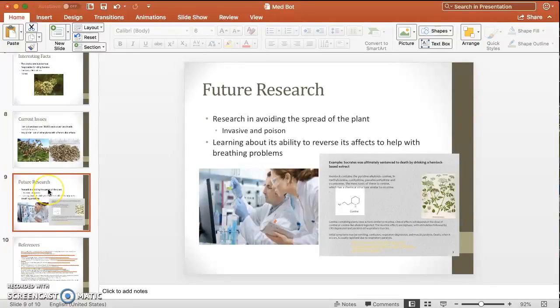In the future, I know they plan to further their research to use the alkaloids present in hemlock to target certain areas of the body and receptors, similar to conine, which has similar effects to nicotine and targets the same receptors. They plan to use other alkaloids that are present in the plant to target other parts of the body and potentially heal other diseases or symptoms.